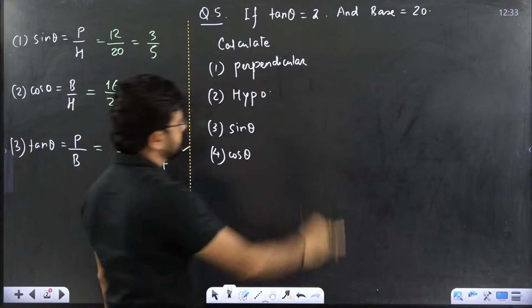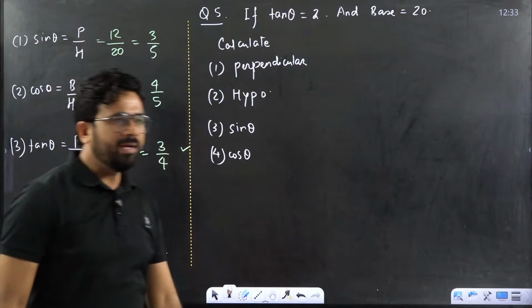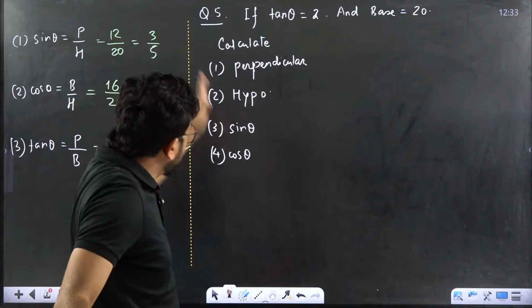This is the question. Okay. This is very simple question.